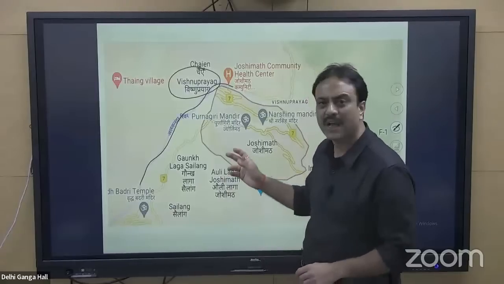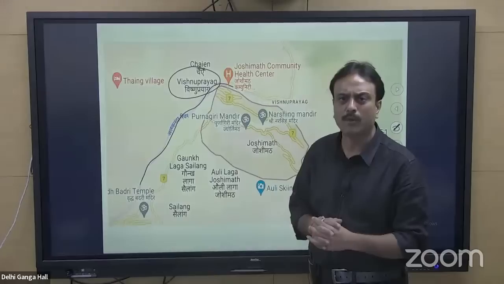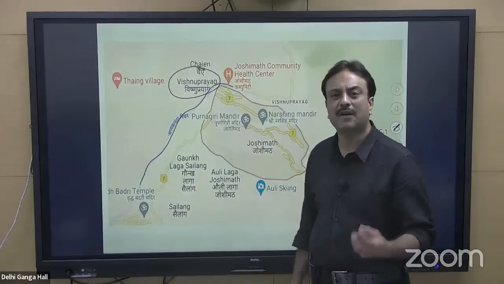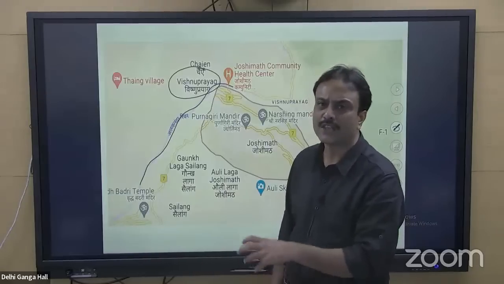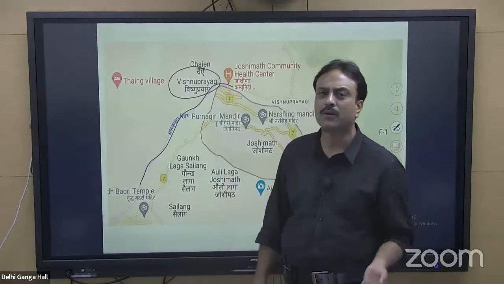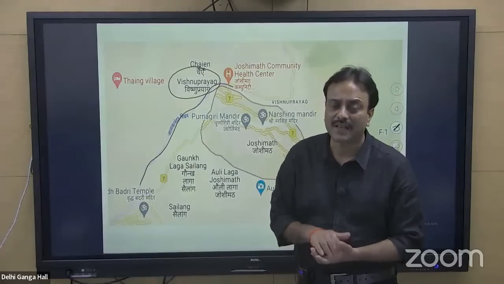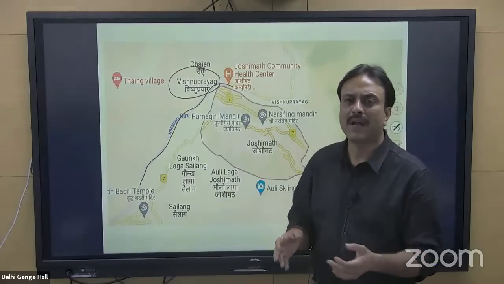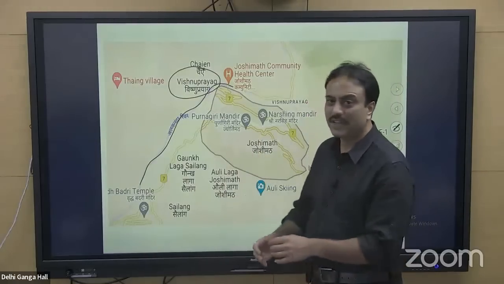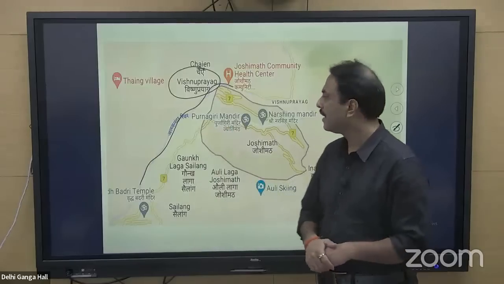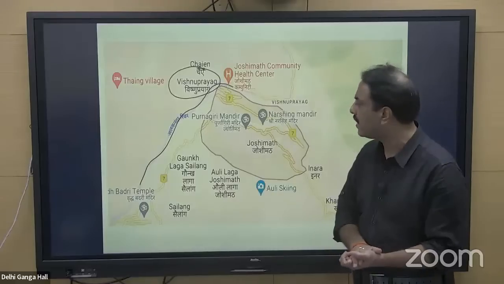And finally at Dev Prayag, Bhagirathi, the river that originates from Gangotri, Gomukh, joins Alaknanda, from where geographically we get the name of river Ganga. As per Hindu mythology, Ganga originates from Gangotri, Gomukh. As per geography, as per NCERT books, Ganga is the name given to the combined flow of Bhagirathi and Alaknanda, Dev Prayag onwards, in the Ganga Valley region. So Joshimath is located on the banks of river Alaknanda.